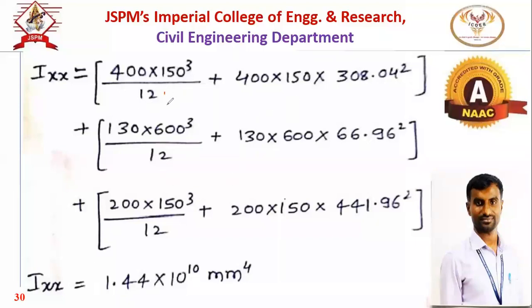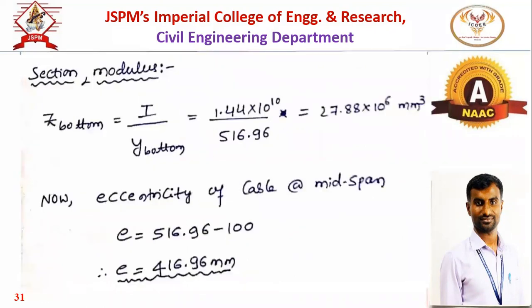And we have to use BD cube by 12 as the sections are rectangular, the general formula, plus A into H square. Area we know, and H is the distance from the center of the section to the center of the total I section. Likewise, we will get the moment of inertia 1.44 into 10 to the power 10 mm raised to 4. This is for the moment of inertia.